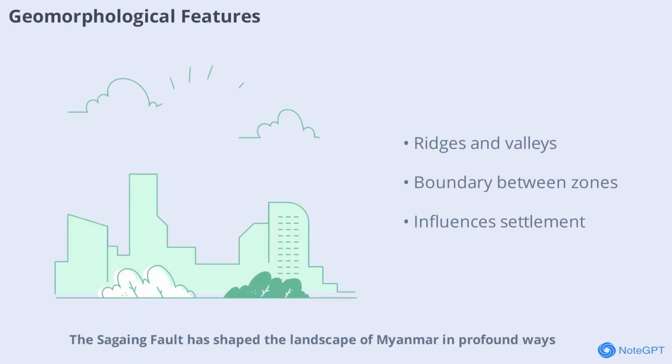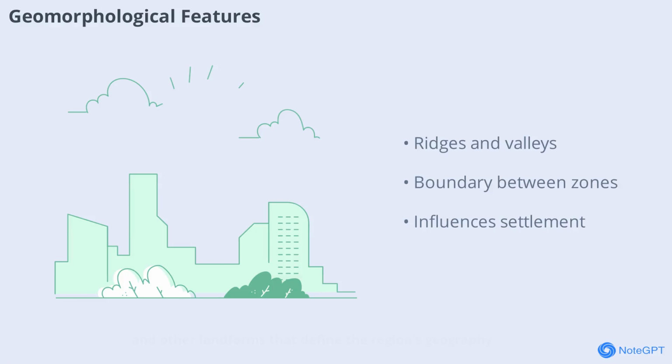The Sagaing Fault has shaped the landscape of Myanmar in profound ways. Its movement has created ridges, valleys, and other landforms that define the region's geography. The fault also acts as a boundary between different geological zones, influencing soil composition, river courses, and even patterns of human settlement. These geomorphological features are a testament to the fault's power and ongoing activity.